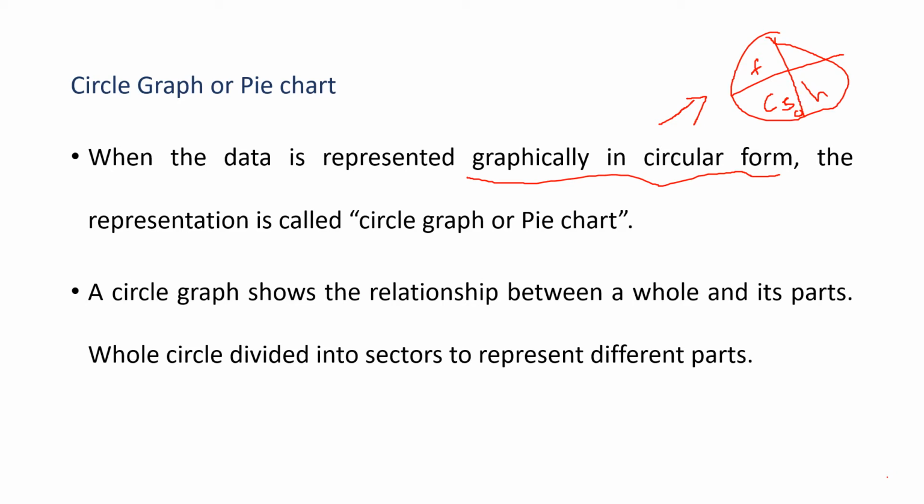The whole circle represents the sports, and the other games take a small portion. We divide the whole into parts and represent the data. Understood? This is how we show the data in a pie chart.